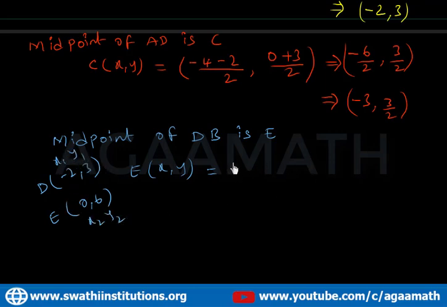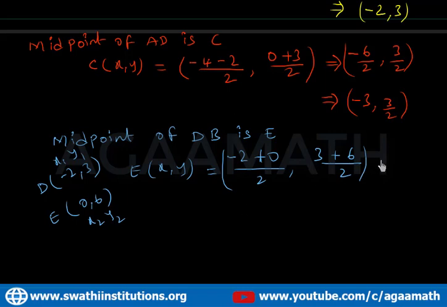So substitute x1 plus x2: x1 is minus 2 plus x2 is 0, by 2. This is the x coordinate. Coming to the y coordinate, y1 is 3 plus y2 is 6 by 2.